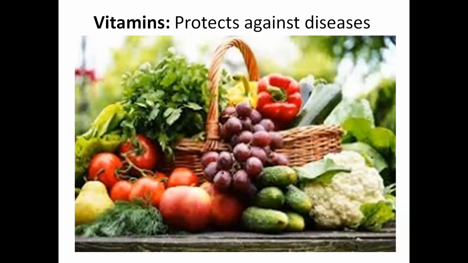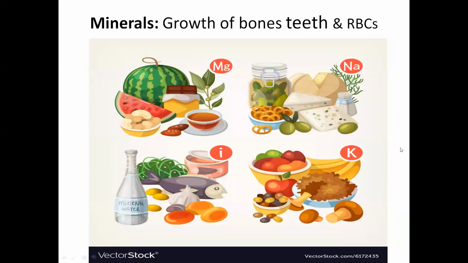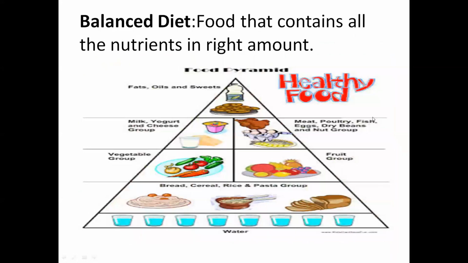So you will consume a lot of green vegetables and fruits daily. I'm sure. The next component was minerals. There are different types of minerals like magnesium, sodium, potassium, iodine, iron, calcium. These are the sources of these minerals, which are essential for proper growth of bones and teeth, and RBCs also, which are present in blood.